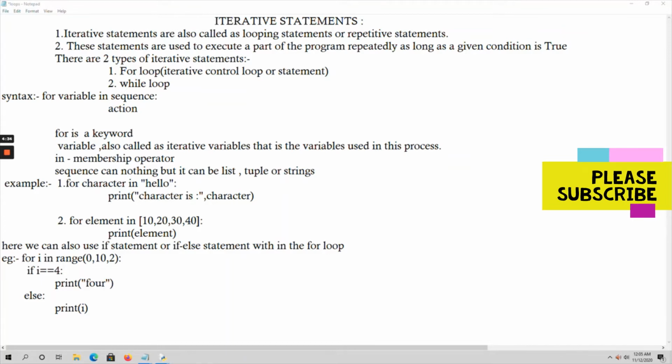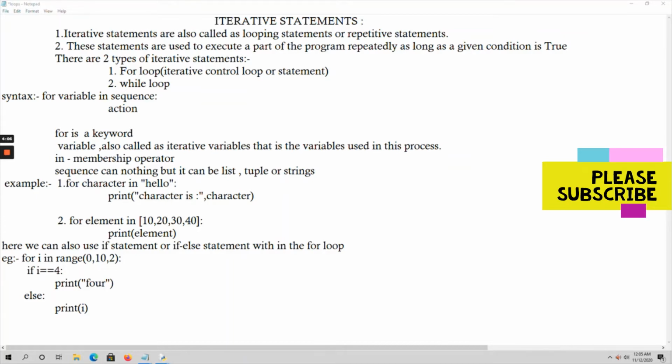In other languages like C and C++, we have do while loop also, but that is not included in Python. Only two loops are there in Python, that is for and while. These iterative statements are used to execute a part of program repeatedly, as long as the given condition is true. As long as the condition is true, some set of statements will be executed repeatedly.